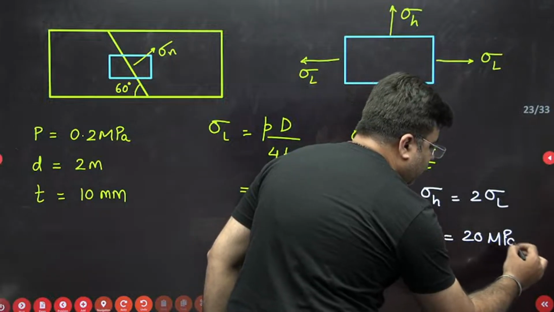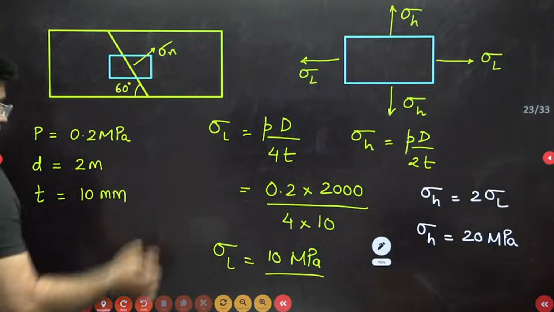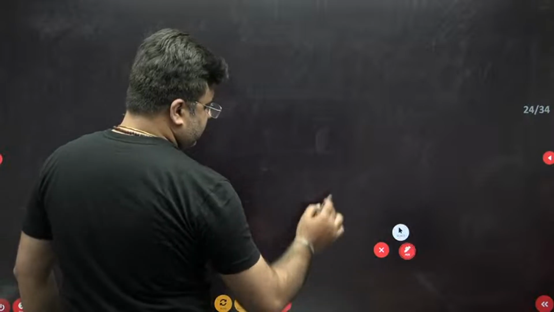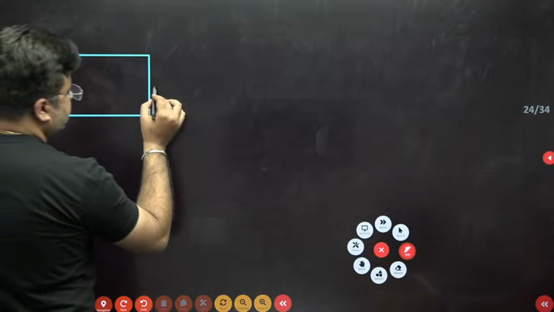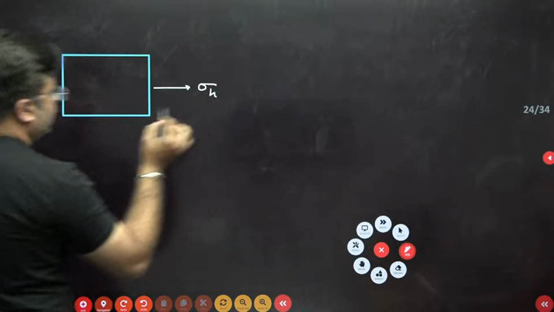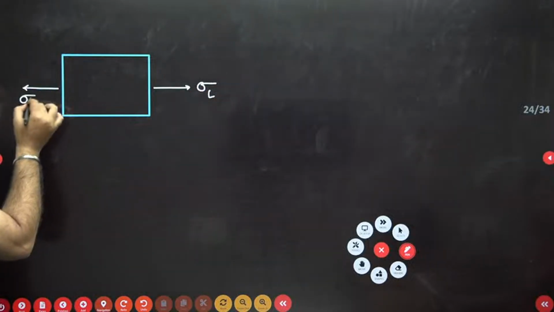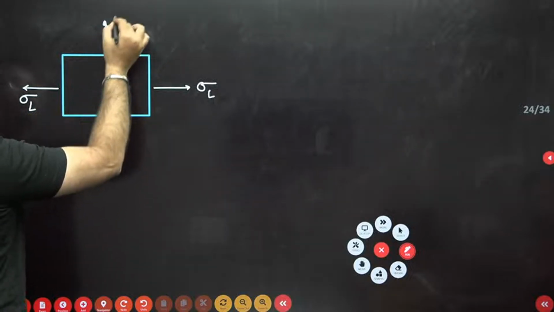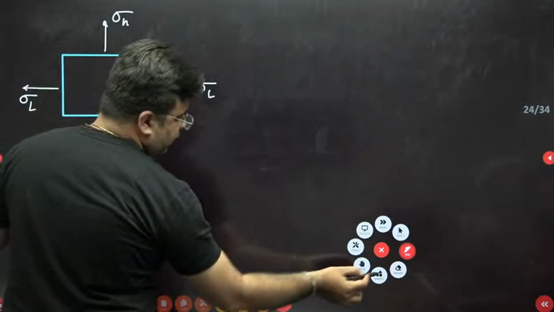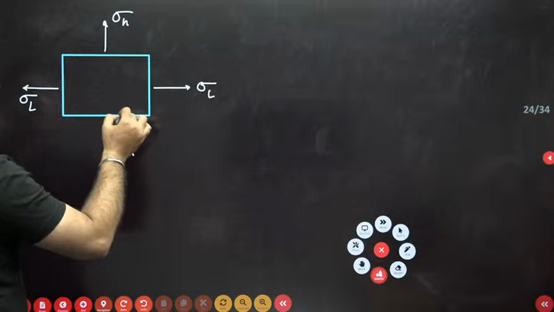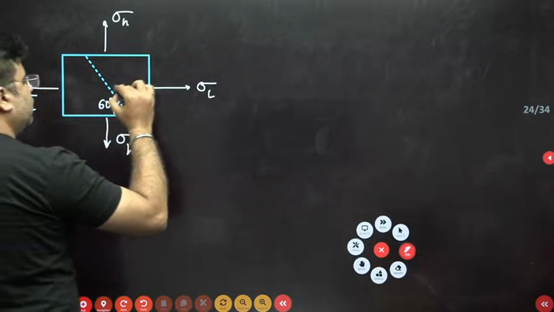So now you know the value of longitudinal stress and hoop stress. Now you can calculate the normal stress on this oblique plane. Just see this. This is my stress situation. This is the element, and this is the longitudinal stress, sigma L. This is the hoop stress, sigma H. And this is the oblique plane which is inclined at 60 degree like this. And I need to calculate the value of normal stress on this oblique plane.